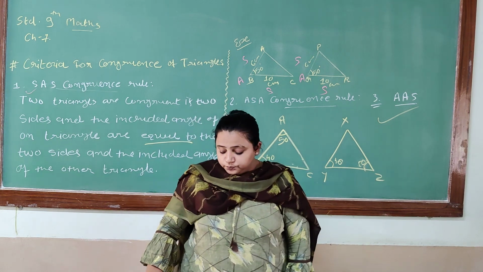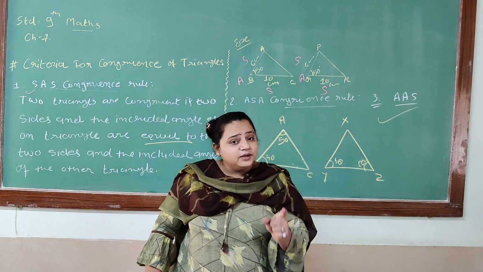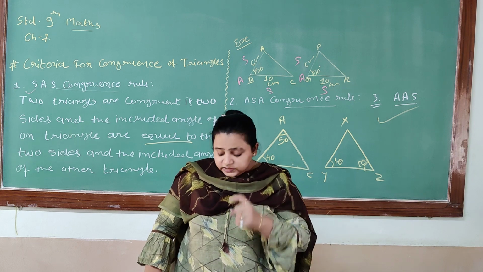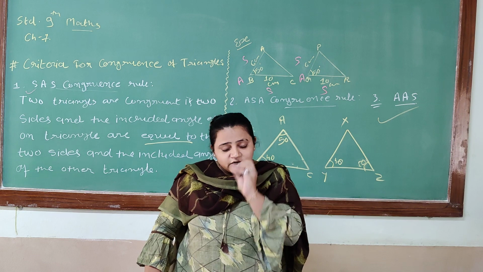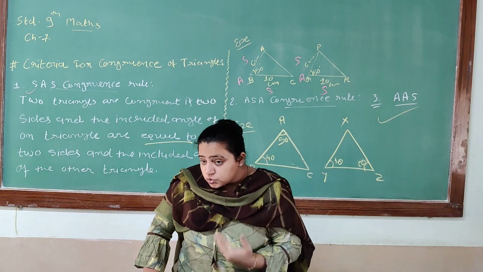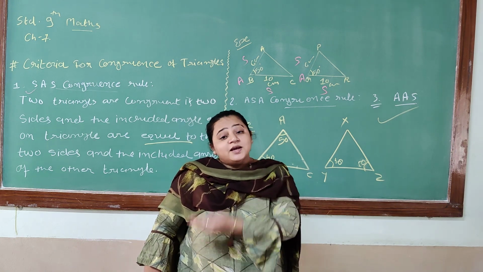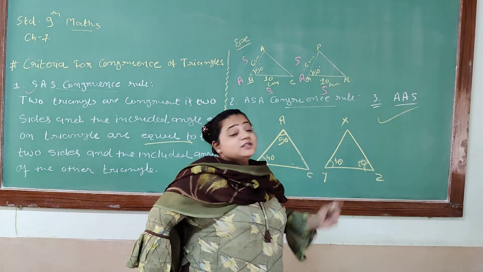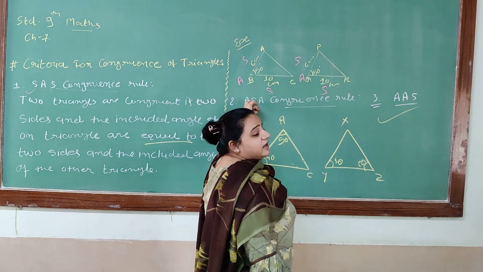Same, example 2. The figure is given to you, and a line L is perpendicular to AB. From P it passes. So this line divides the triangle into two equal parts. Two equal parts, that means what? Sides are the same, and angles are equal. So you can see both conditions, SAS and ASA.